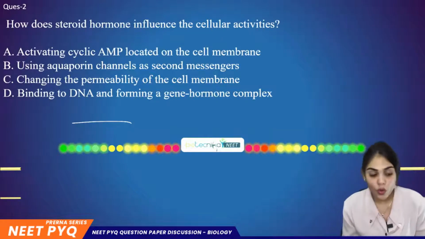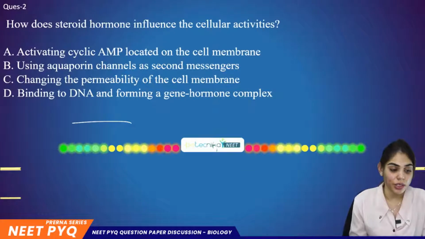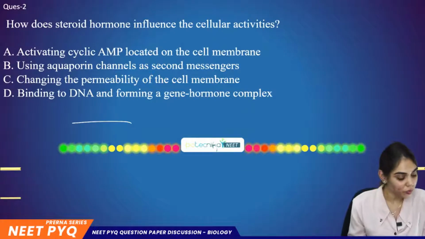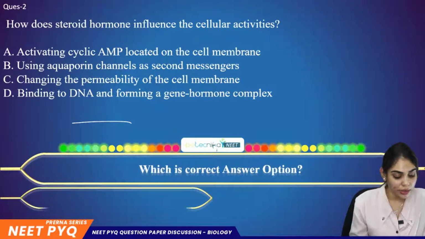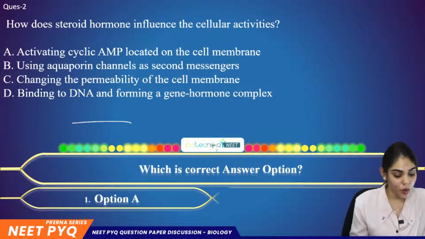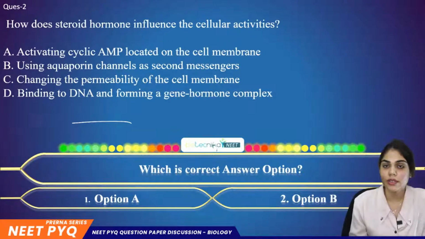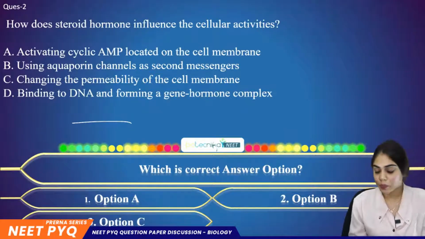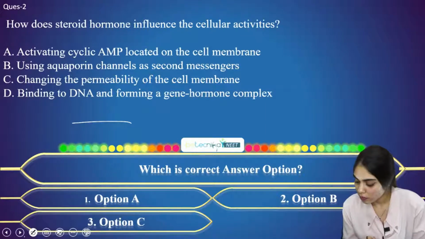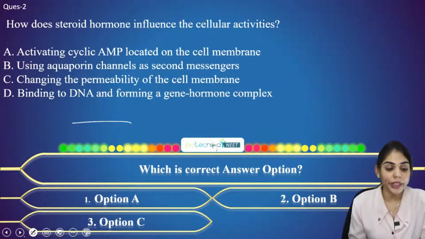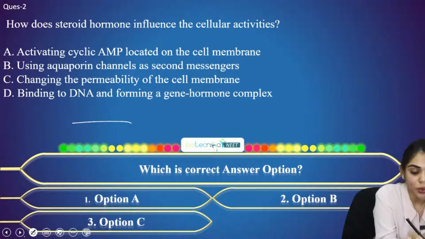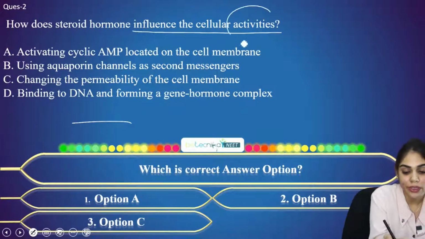So what is the correct answer for this question? Is it option A, option B, option C or option D? How does a steroid hormone influence the cellular activities?